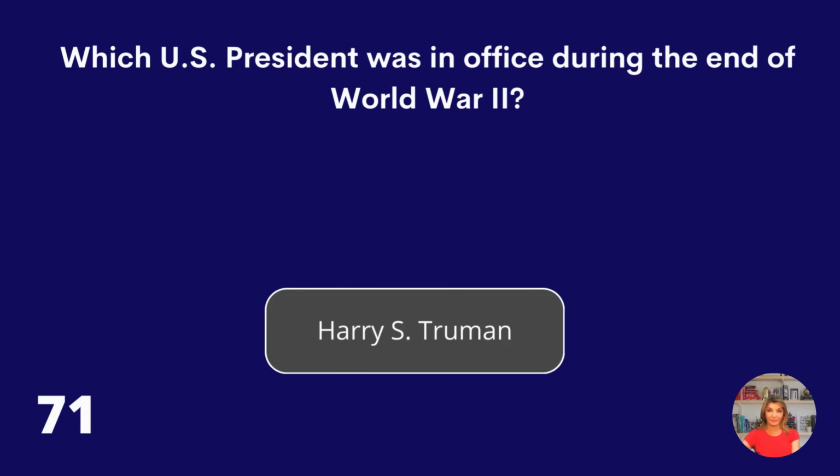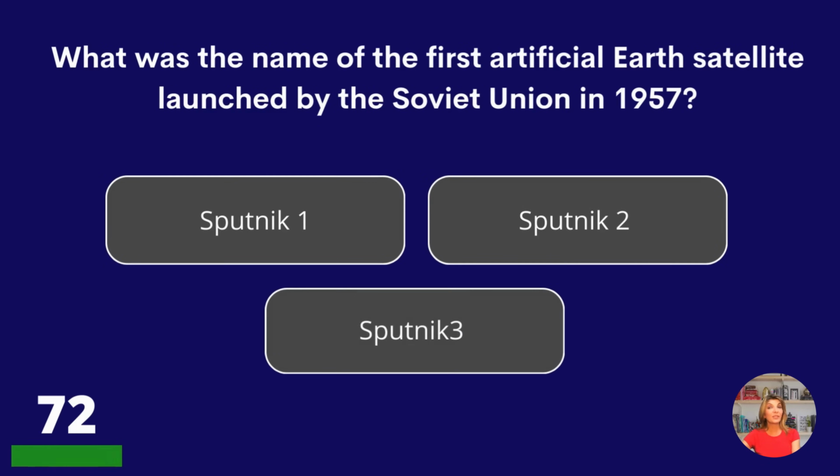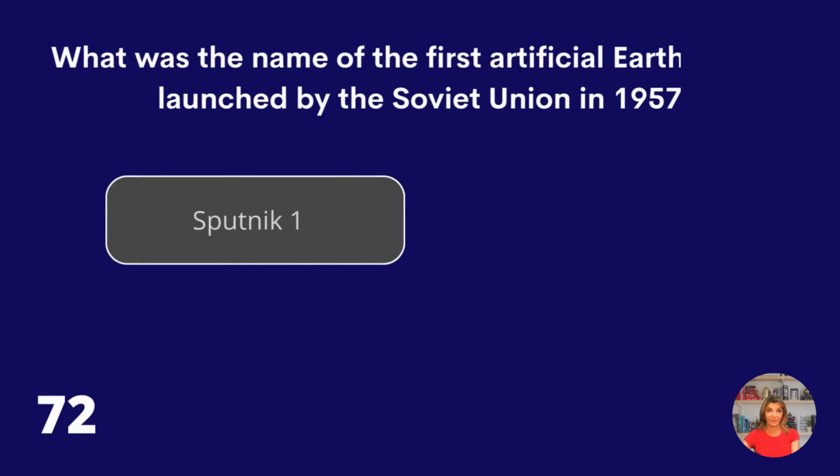Harry S. Truman. What was the name of the first artificial Earth satellite launched by the Soviet Union in 1957? Sputnik 1, Sputnik 2, or Sputnik 3? Sputnik 1.